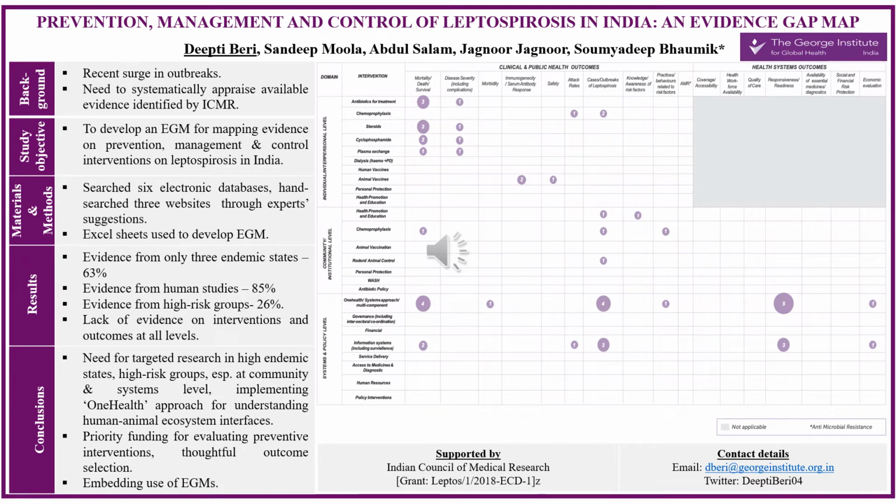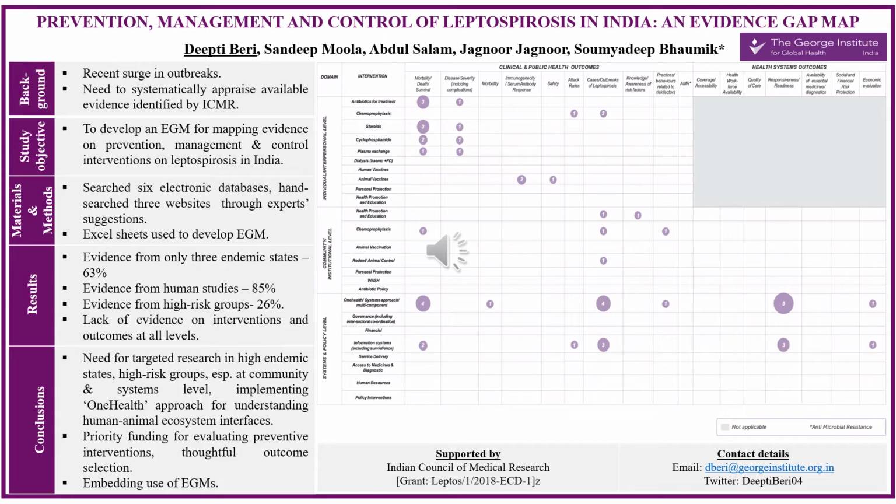Today I'm going to talk about our work entitled Prevention, Management and Control of Leptospirosis in India, an Evidence Gap Map. Leptospirosis outbreaks have been on the rise in India in recent past. The Indian Council of Medical Research, which is an apex biomedical research institute, identified the need to inform future decisions on leptospirosis research through a systematic appraisal of existing evidence, as the disease epidemiology has not been very well understood so far, and also the current evidence is largely driven by individual investigators.